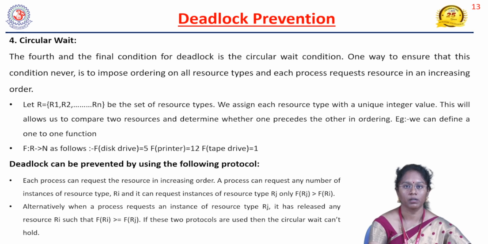because it is requested by some other process. Circular wait means we have to eliminate the circular waiting for some kind of resource. That means if one process is executed, then only all other processes will execute. We have to avoid this condition by releasing the resource. So the main concept is that if any process is waiting for some resource, that process has to release all the resources, and only then request the resource. So if these conditions are avoided, then deadlock will not occur in our system. We are preventing the system from the occurrence of deadlock.